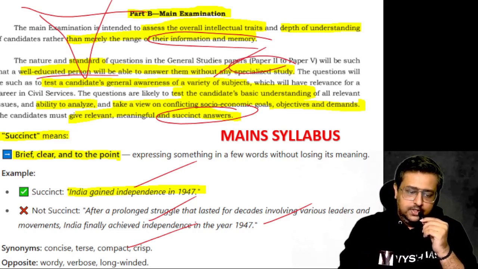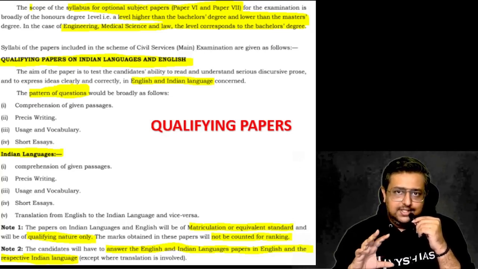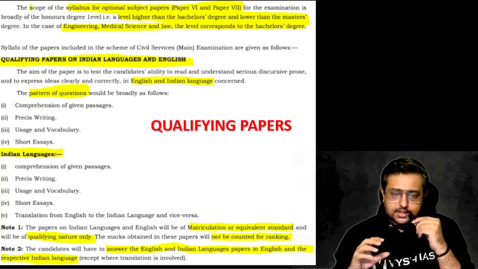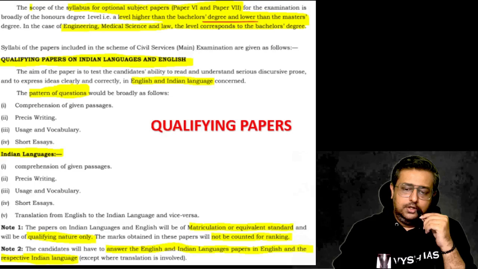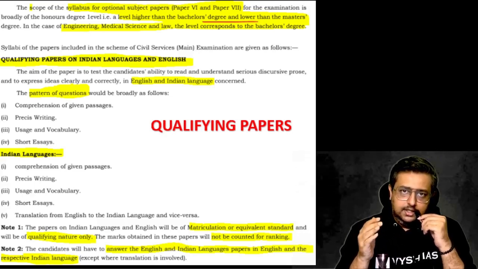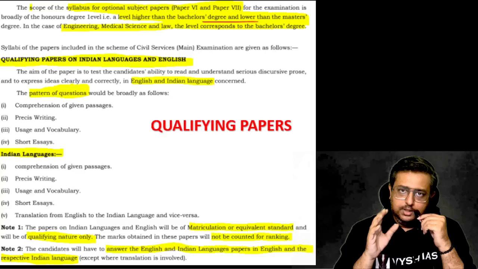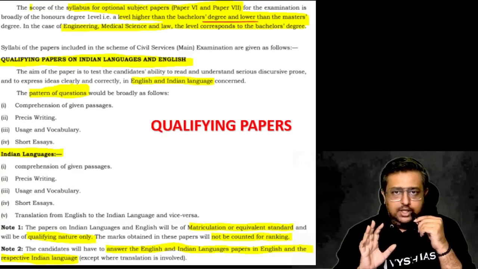Okay. And then the optional paper, if you take, is not of a simple standard. They are expecting you to have knowledge, especially in the optional paper, more than a bachelor's degree, a BTech person, but a little less than a master's or MTech person. Meaning it should be a little more than a normal degree holder.